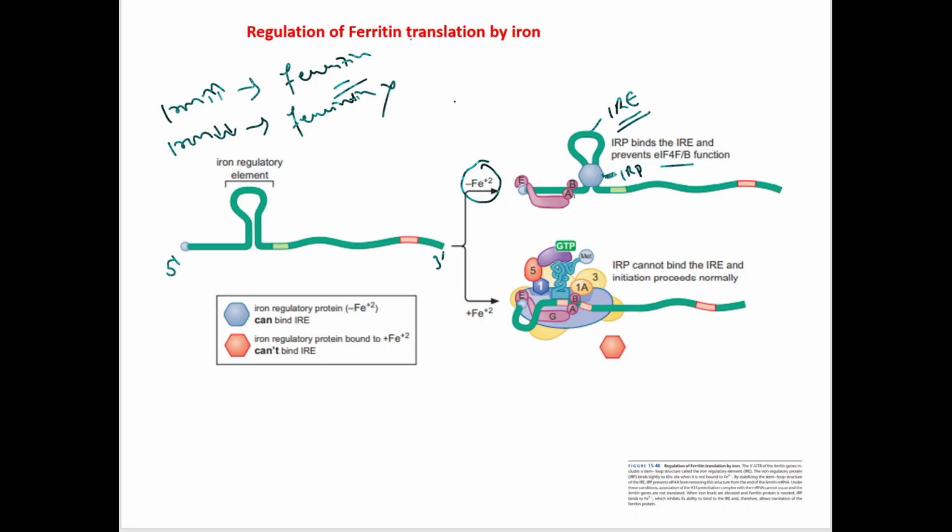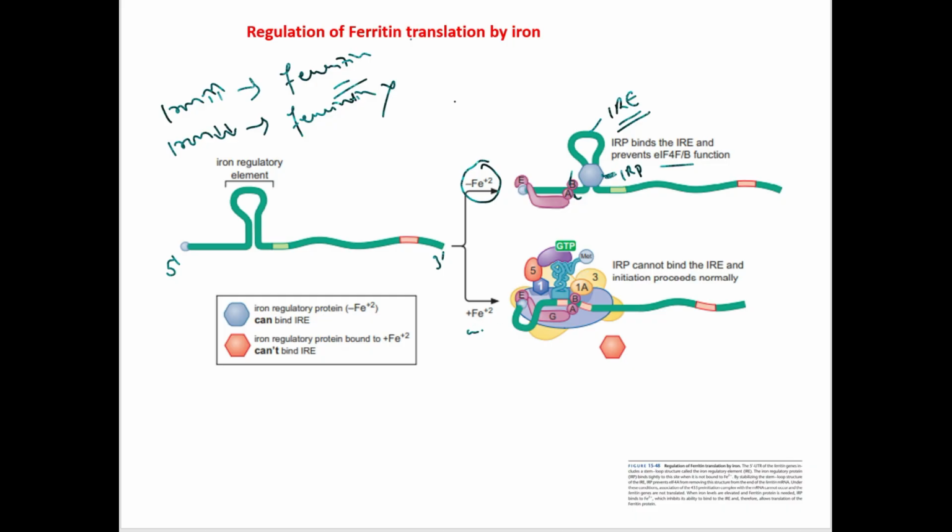What was the work of this EIF4A and 4B? They were helping in disrupting this loop. They were making this mRNA in a linear form, due to which the ribosomal subunit as well as the initiation factors can come and bind and form the protein.